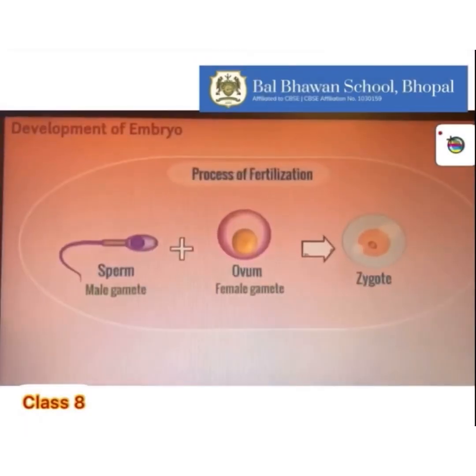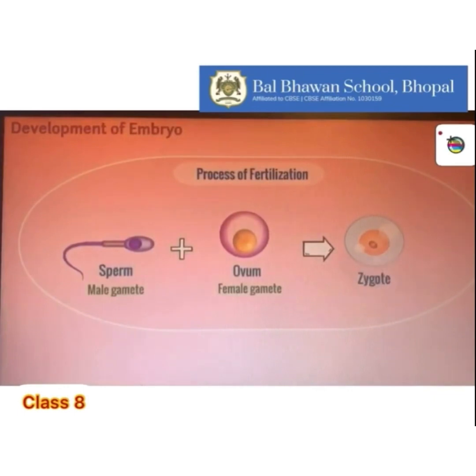We will learn about development of the embryo. We have learned that the result of fertilization is the zygote. Zygote is a unicellular organism which is formed by the fusion of male and female gametes, that is the sperm and ovum. Dear students, it is very interesting to know how a single-celled zygote develops into a baby.